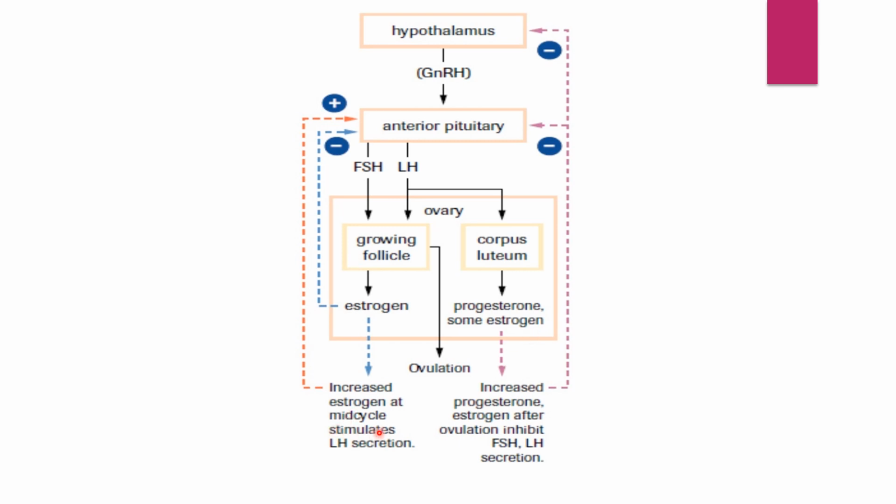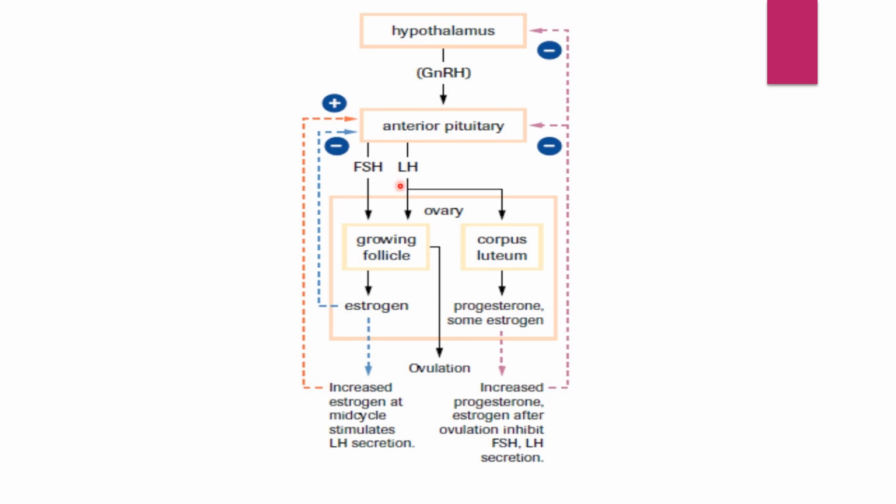But at a certain time, in the middle of the cycle, the estrogen level increases more than required. This tremendous increase in estrogen will stimulate the secretion of FSH and LH.